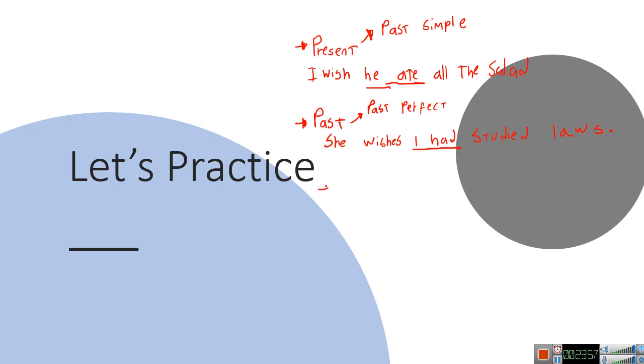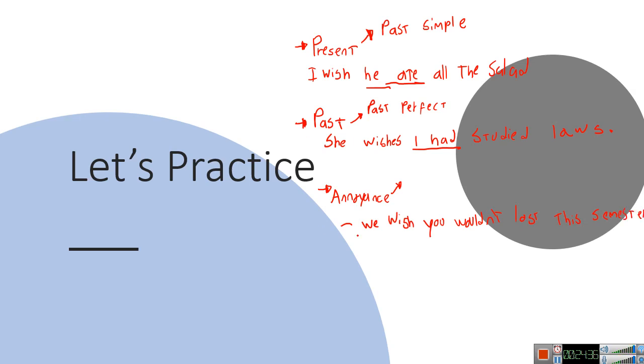Now, annoyance. Let me write it. Let's make an example. I wish you wouldn't lose this semester.